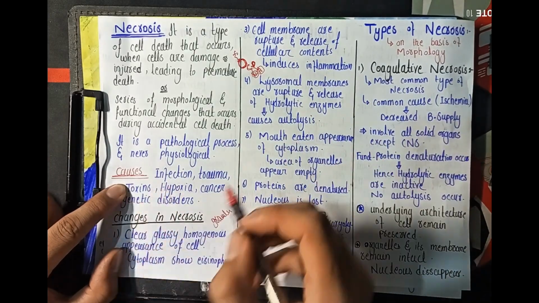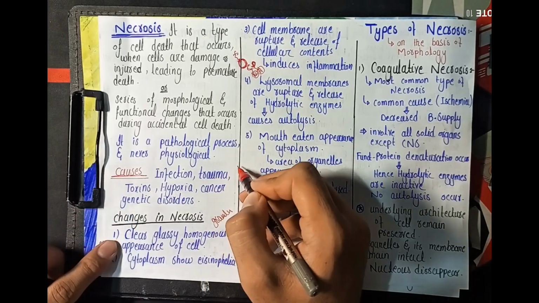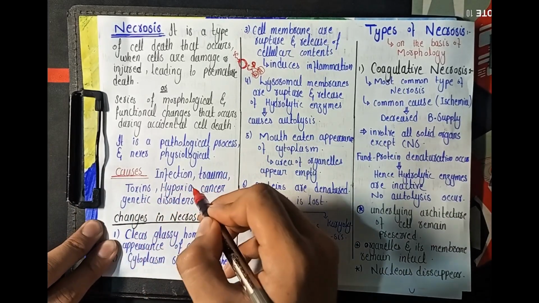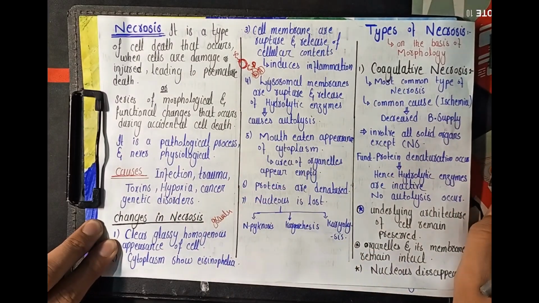अब हम आ जाते हैं about the causes of the necrosis. तो it may occur because of the infection, trauma, toxins, hypoxia, ischemia, cancer or the genetic disorder.